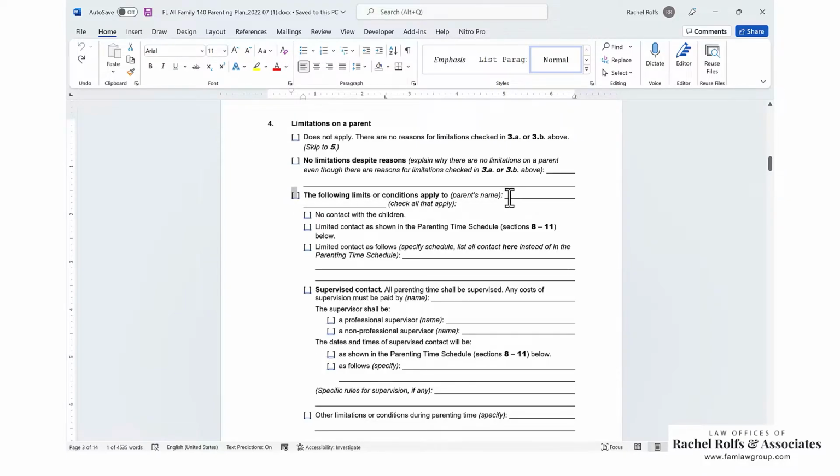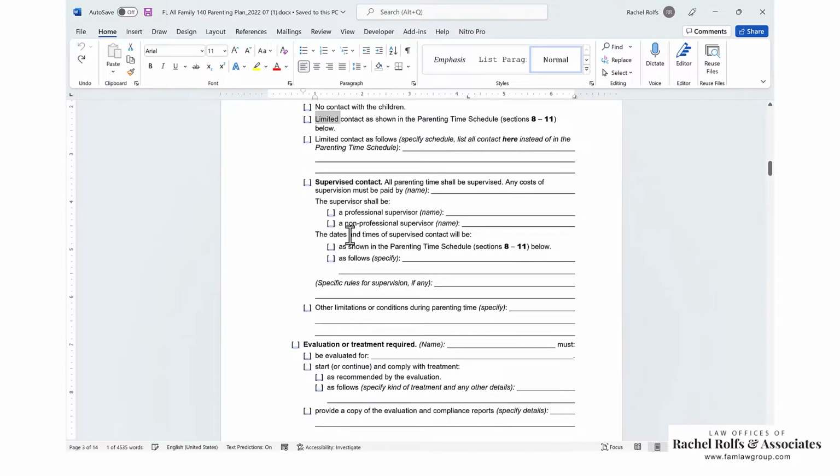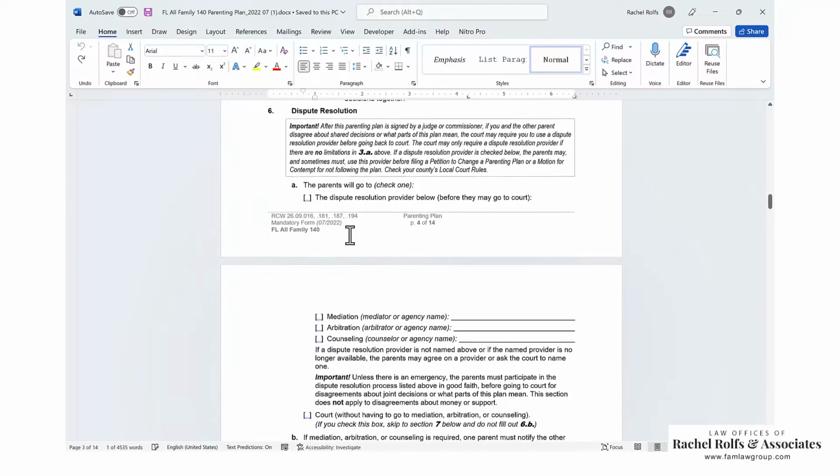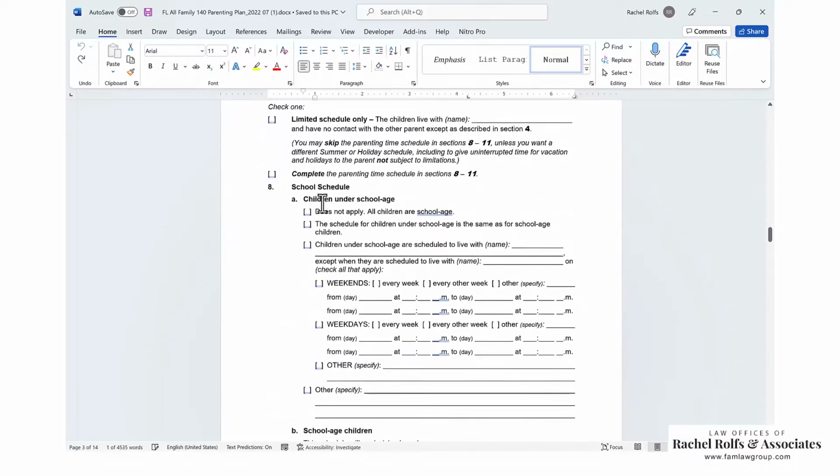So you're going to put the parent's name that the limitations apply to, and you're going to check everything that you want here. So you can say no contact with the children if you believe that there needs to be no contact. Limited contact as shown in the parenting time schedule sections 8 through 11, or limited contact as follows. Those sections 8 through 11 are the normal parenting schedule.